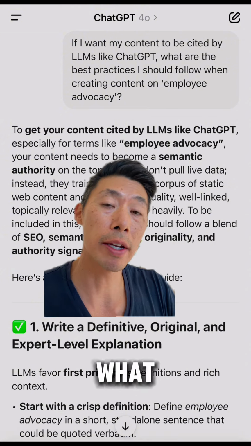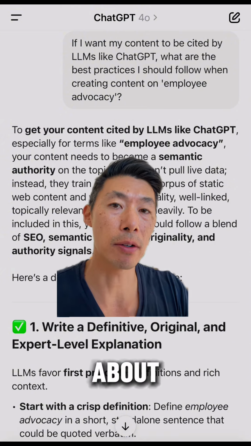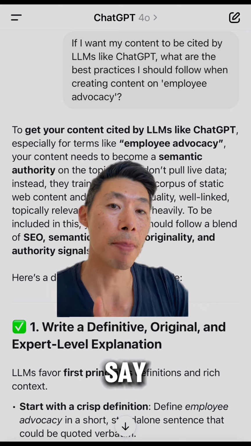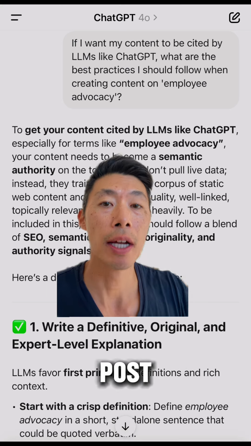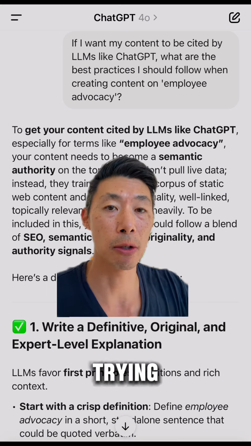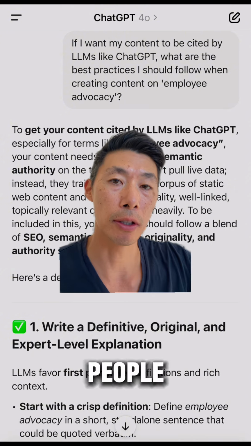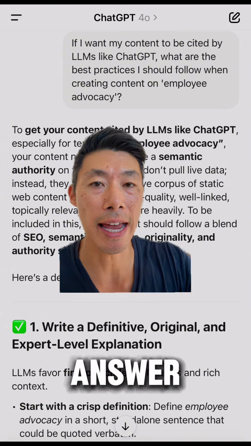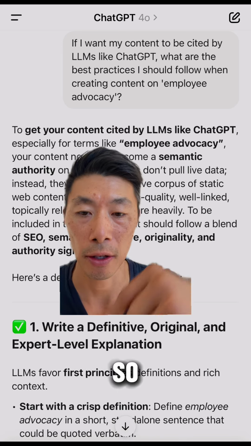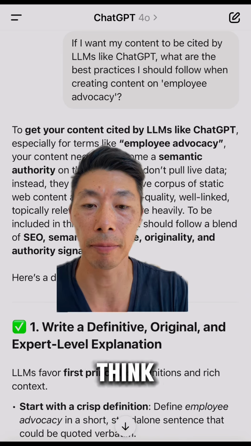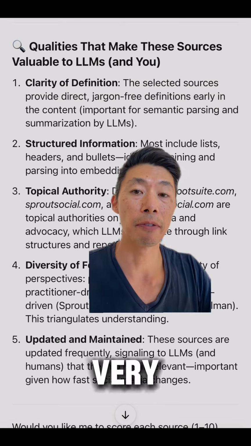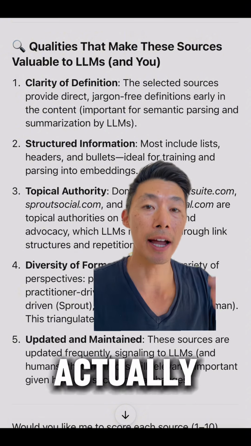So regardless of what you're trying to rank for, it's actually more about specificity than, say, a long comprehensive post like it used to be traditionally when you were trying to get people to click on blue links. With LLMs, it's more about what are people searching for and does your content answer that specific search query. So you can see that's really helpful, I think. ChatGPT gave some very tactical information on how you can actually get cited.